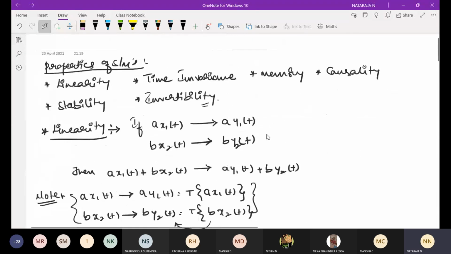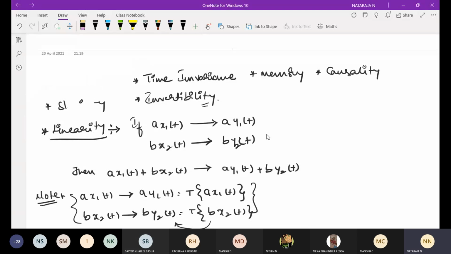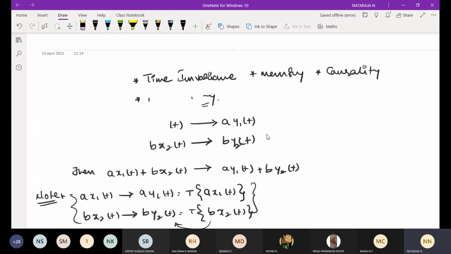Got everyone? Any doubts? No, sir. If I write more in this notepad, it will be loading. That's why I will rub and write from the beginning.